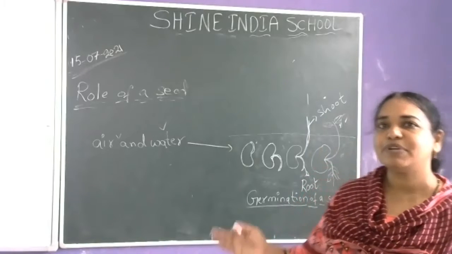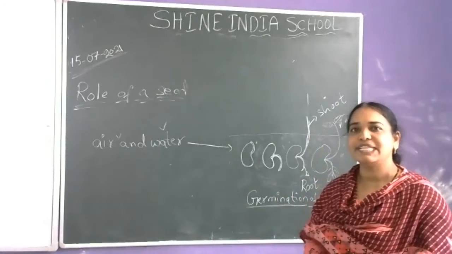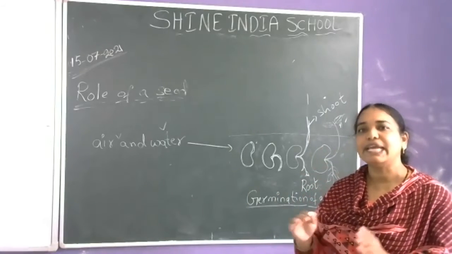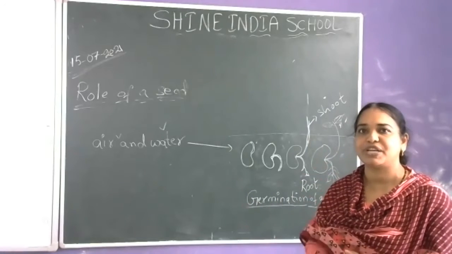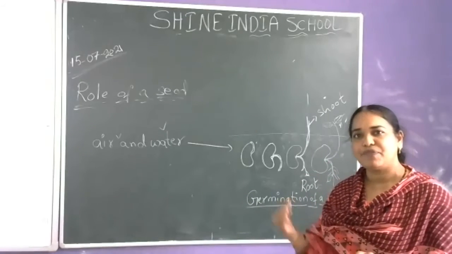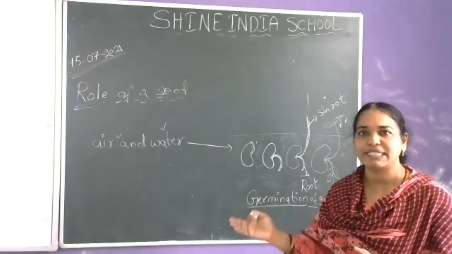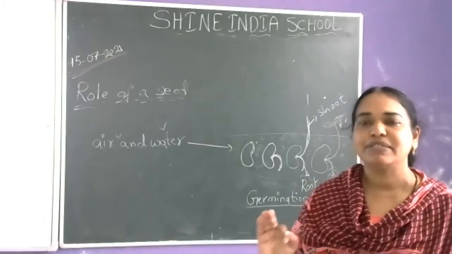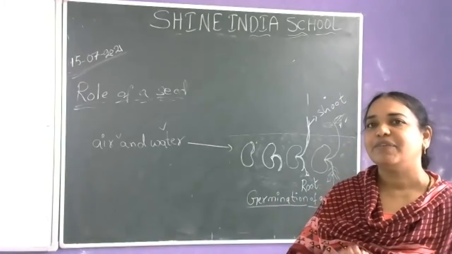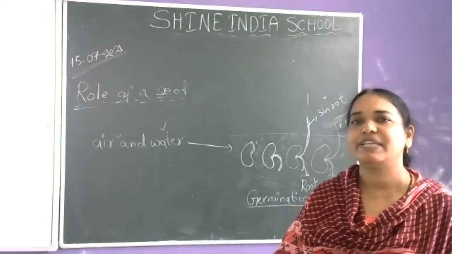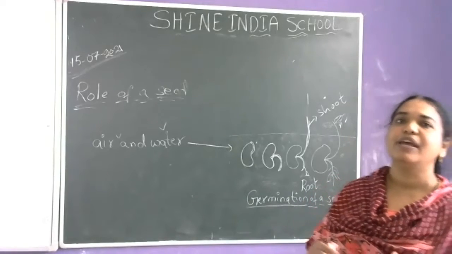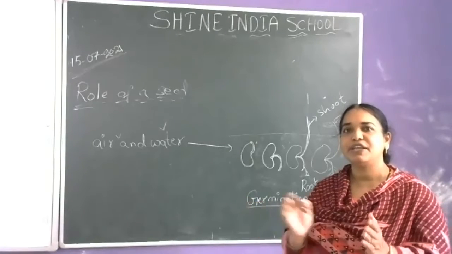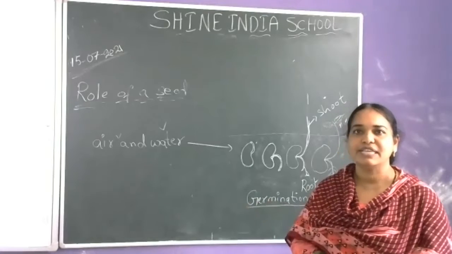What we learned about seed here? So seeds are helpful for increasing the plant population. Here from a seed a new plant is sprouting, a new plant is coming. So that is the role of seed: the seeds give rise to a new plant. That is the new idea we learned in this class.